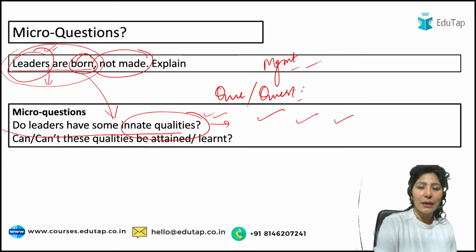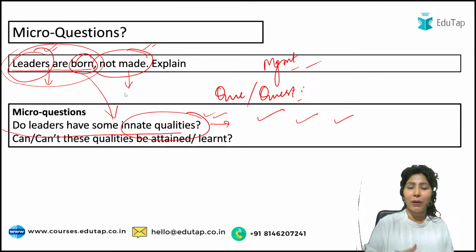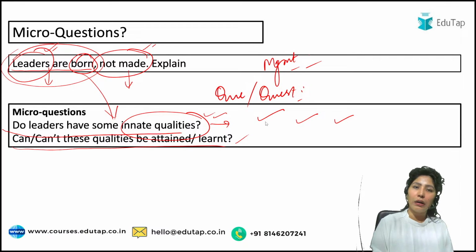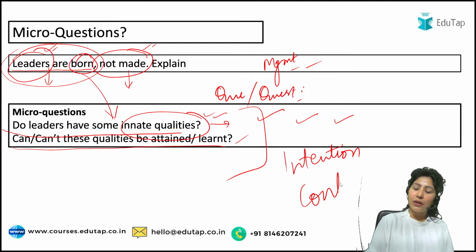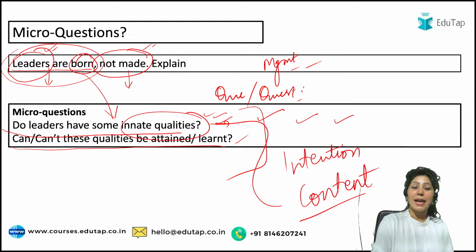The second part is not made. Leaders are born, not made. That means, can these qualities be acquired through practice or through learning? So can or can't these qualities be attained or learned? So the intention of the examiner is asking you for content that leaders are born, they are having some innate qualities.